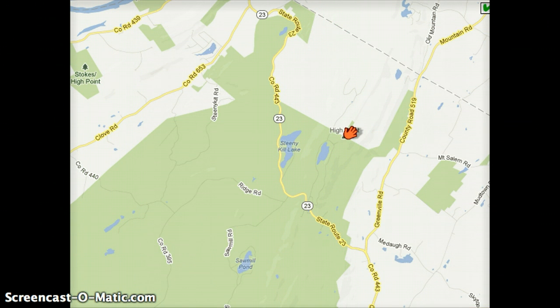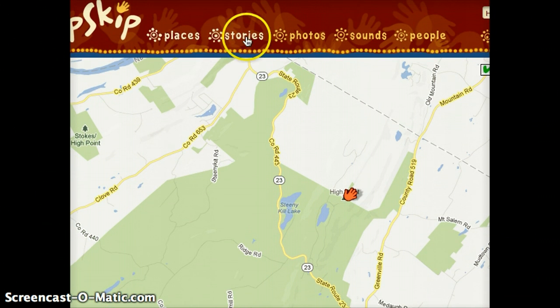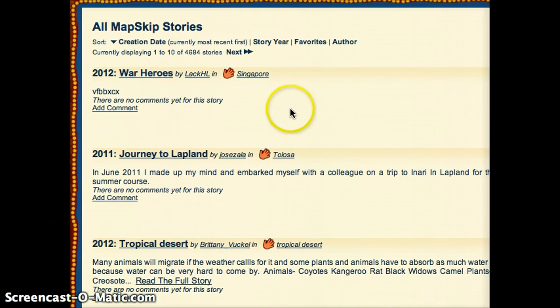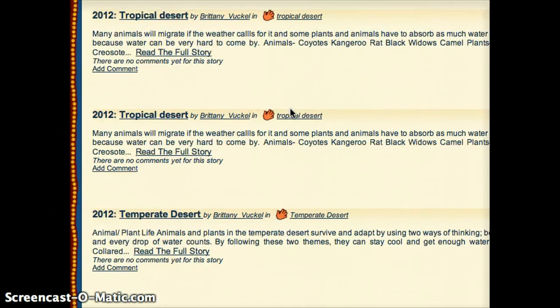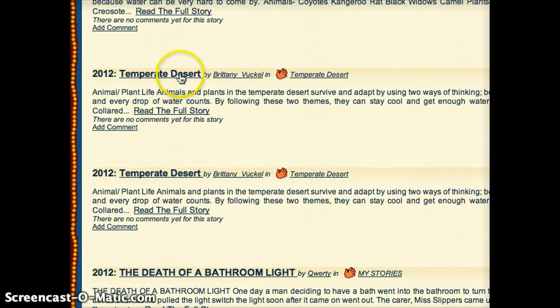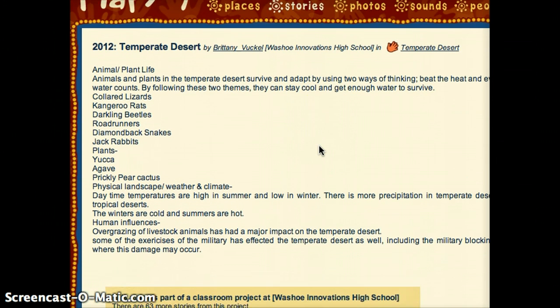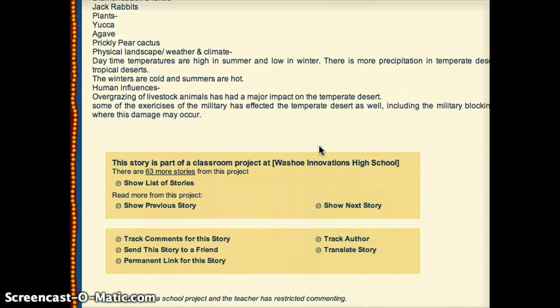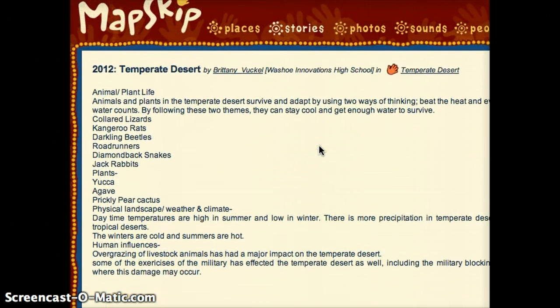Another way to navigate through this website is up here. You can click on here. I clicked on stories. And if you're looking for a particular story, like war heroes, tropical desert, temperate desert, if you're learning about the different biomes, you can click on that. And here, this looks like a project in school, but you can navigate through the different stories, and you can see this.